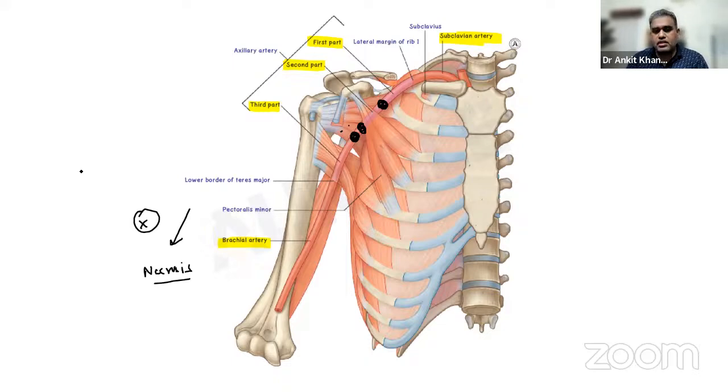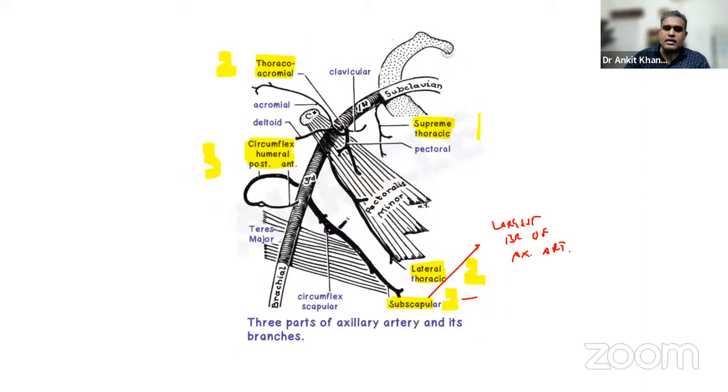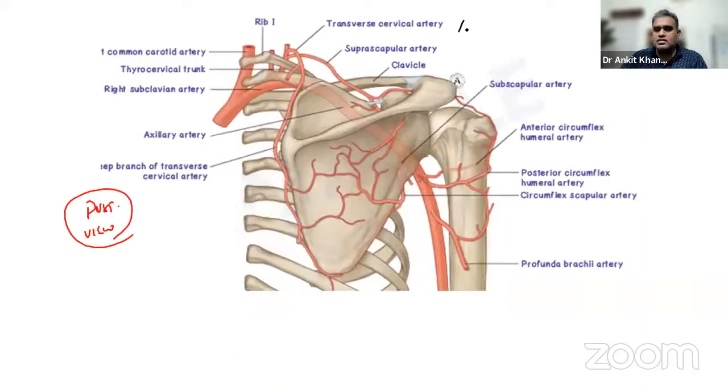Because what's the crime of the upper limb? If the artery is getting blocked in the axilla, the upper limb has done nothing. Why should the upper limb be devoid of blood supply? To prevent this devastating outcome, around the scapula you have an anastomosis which starts to develop. So the question comes about the anastomosis around the scapula.